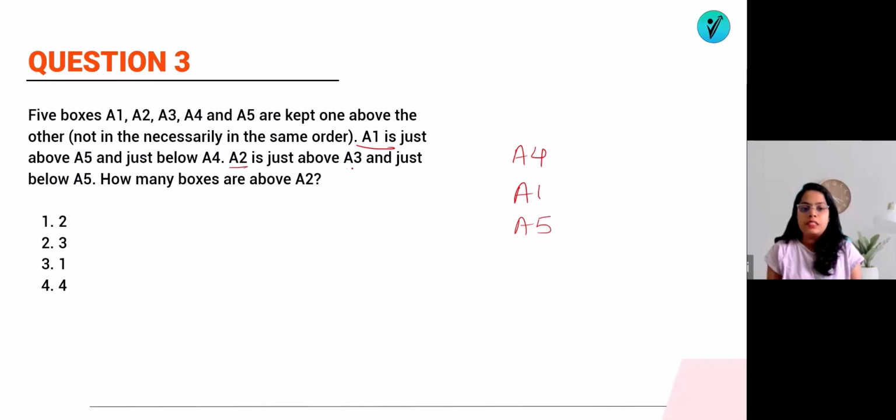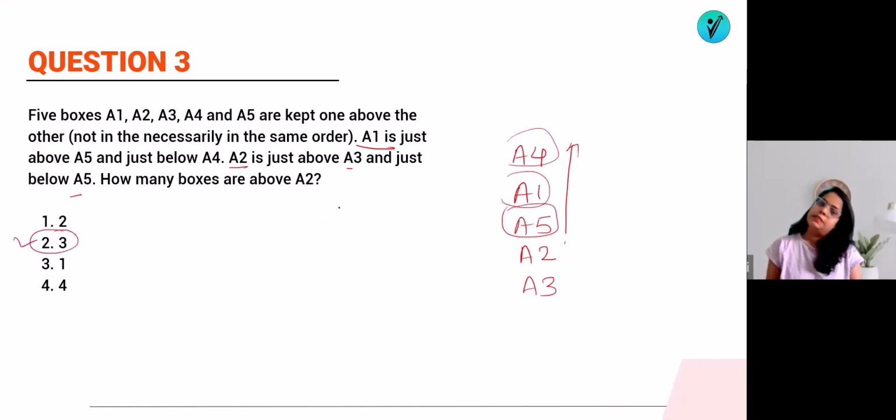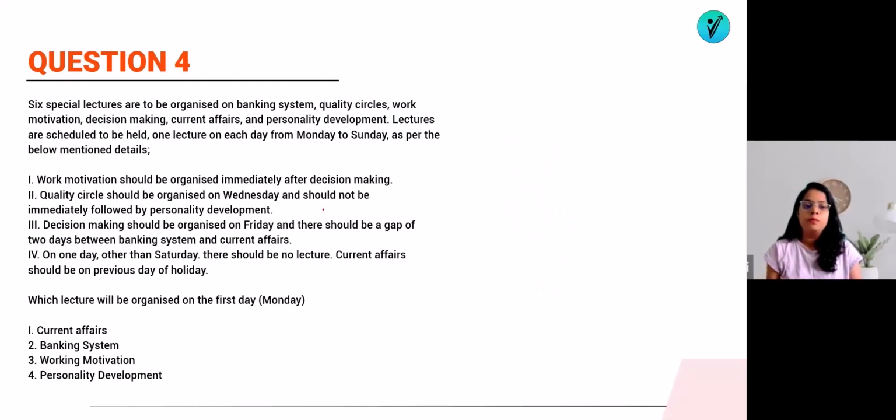Then A2 is just above A3 and just below A4. A5 is just below A4 and above A3. So how many boxes are above A2? Above A2 we can see there are 1, 2, 3 boxes. So the answer is option number 2, that is 3 boxes are above A2. That's it, easy. Now let's see question number 4.